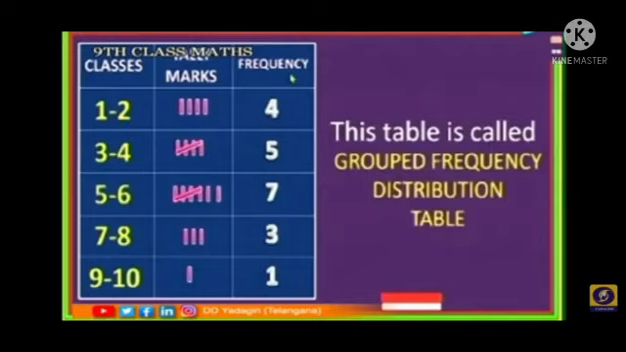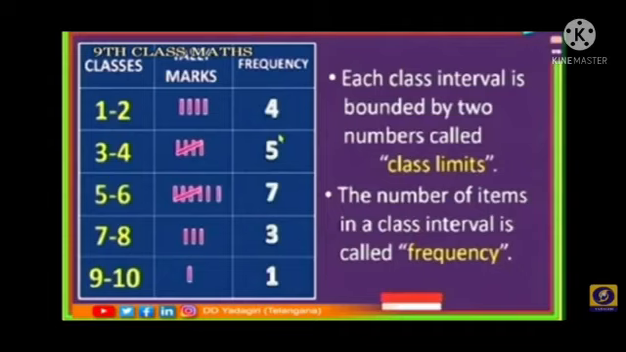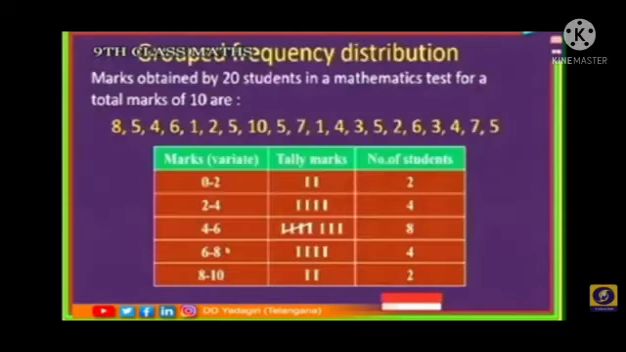This table is called a grouped frequency distribution table. Each class interval is bounded by two numbers called class limits. Next, the number of items in a class interval is called frequency. Grouped frequency distribution: we will take an example.